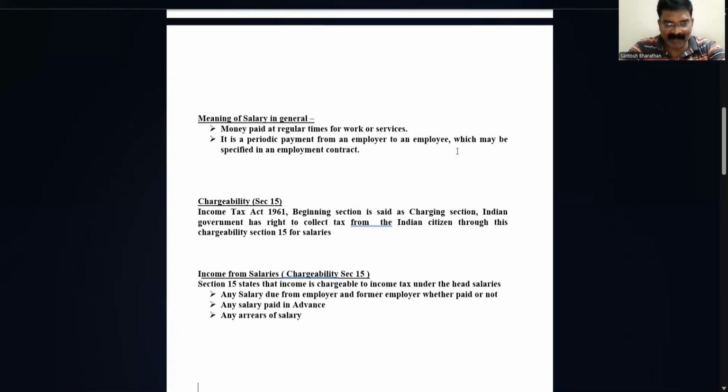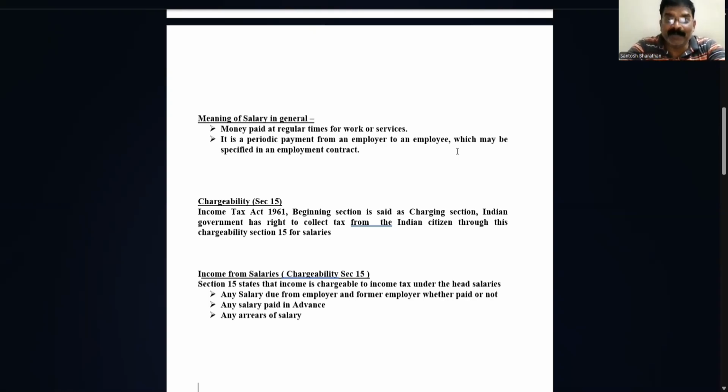Now, when we start the chapter on income from salary, the very first section, section 15, talks about the chargeability of salary: how salary can be chargeable. See, in every head of income the first section is always the charging section. Here, section 15 we call the charging section. How is it called a charging section?